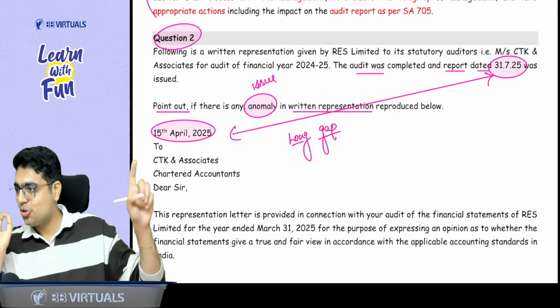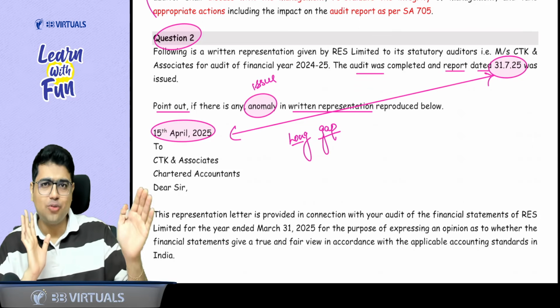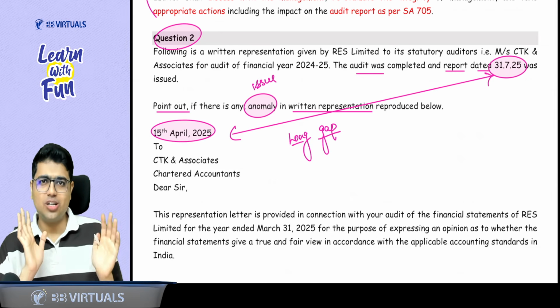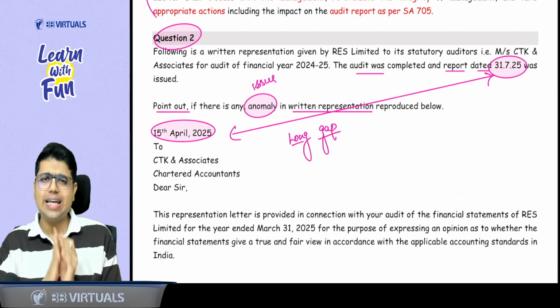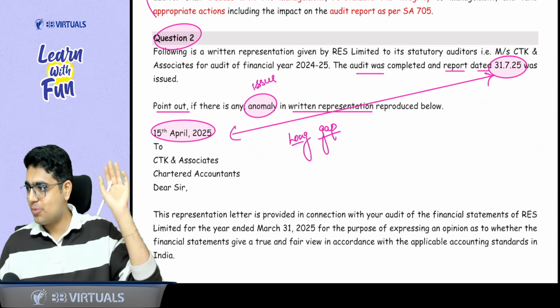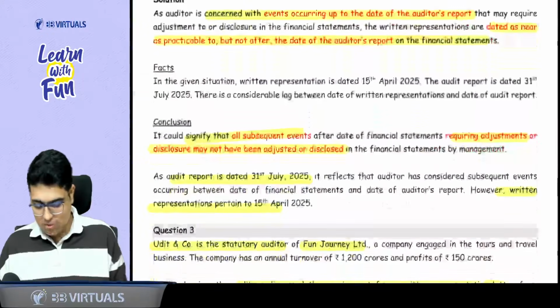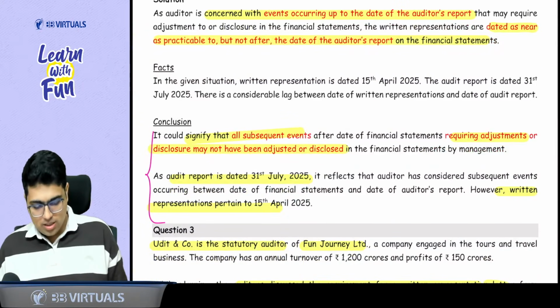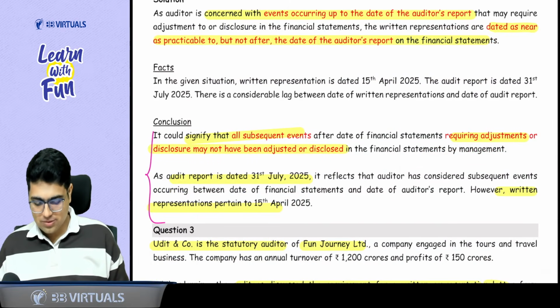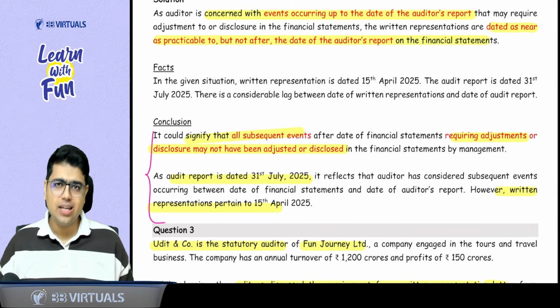So this is the issue to be pointed out here, that the auditor is concerned with the subsequent events till the date of audit report which require adjustment or disclosure. So written representation should be dated as near as practicable to the date of audit report. In this case, this is the problem, that it is not close to the audit report. Okay? Similarly, ICAI has also framed the answer. You can just read. First of all, they have mentioned the provision and then they have mentioned the audit report is dated 31st July. However, the written representation is only dated 15th April.